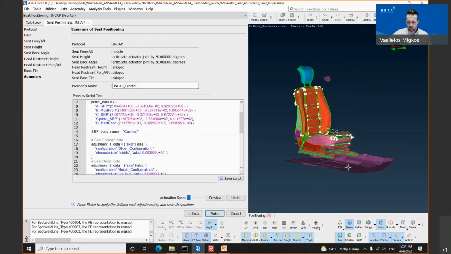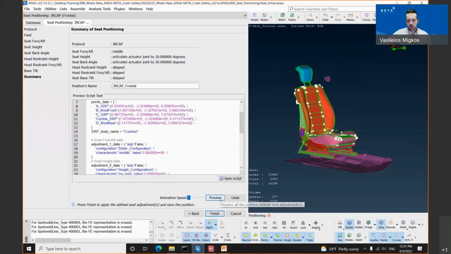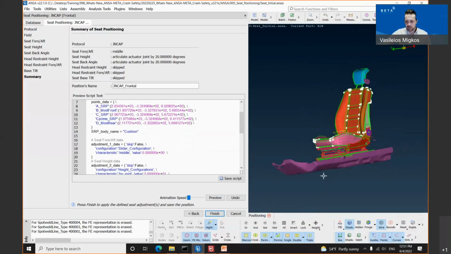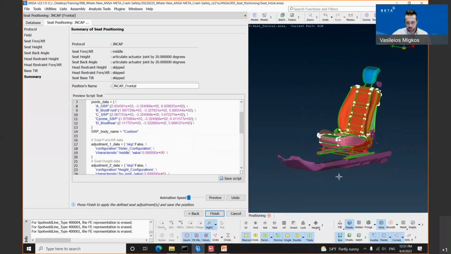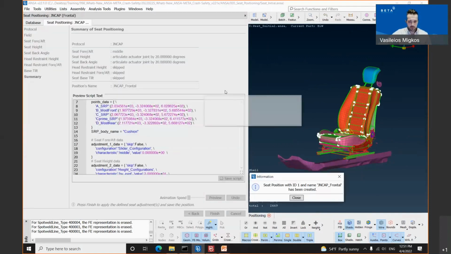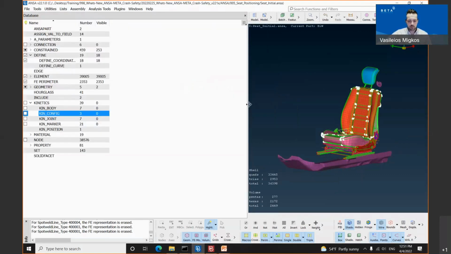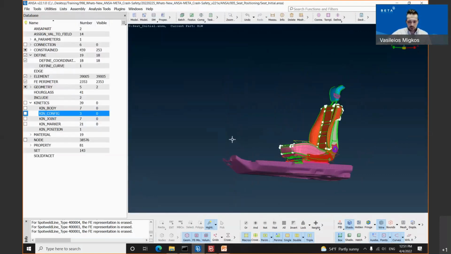Let's preview all the movements by simply clicking the preview button. Just look on the right-hand side of your screen. The three movements where we have selected something, or the three configurations which have been created from our side, are moving the seat to the desired position according to the protocol. We will click the undo button and we will hit the finish button. Once the user clicks the finish button, the information that the Japan NCAP frontal position has been successfully created appears. If the user clicks the close button, the seat positioning tool closes.